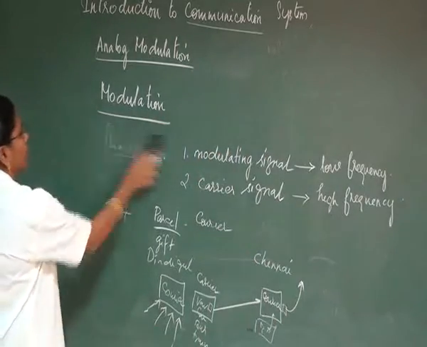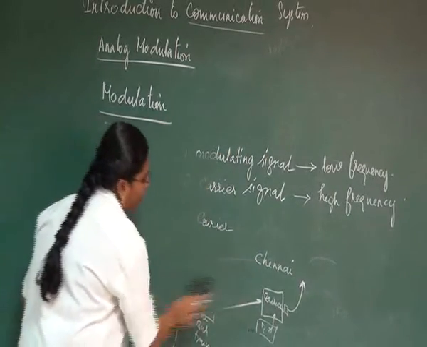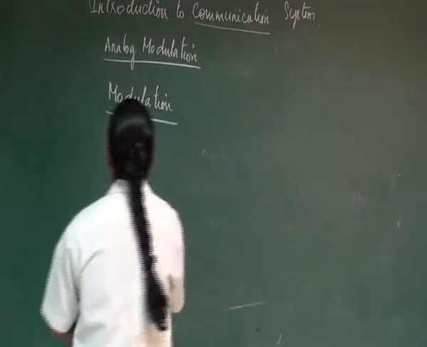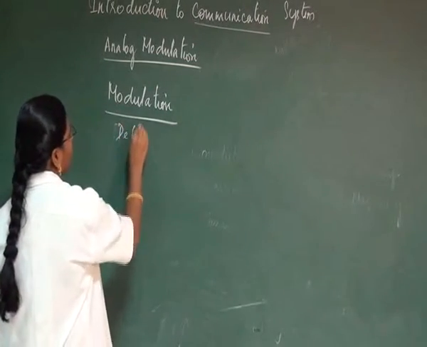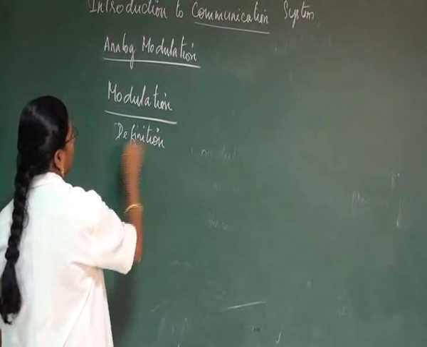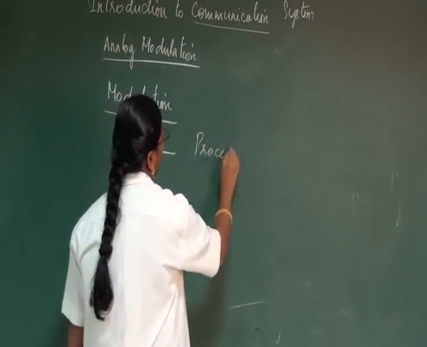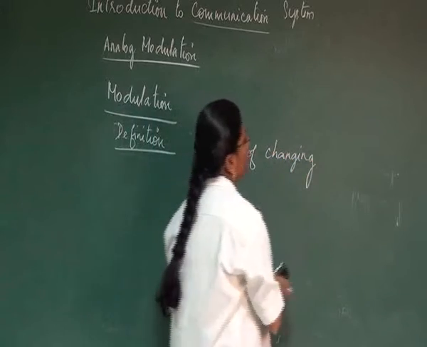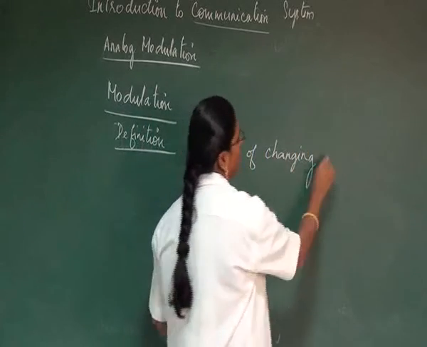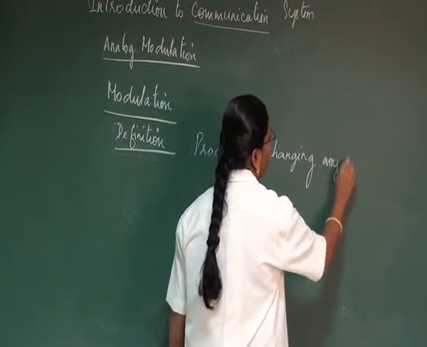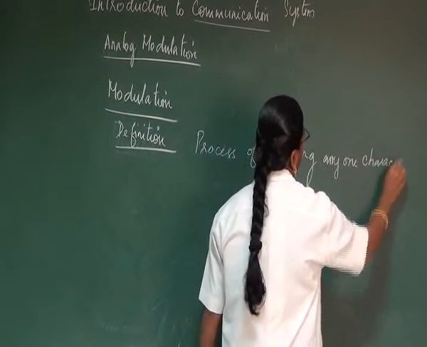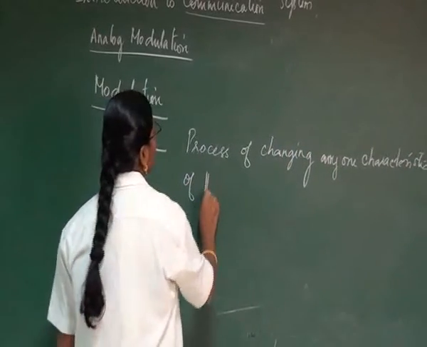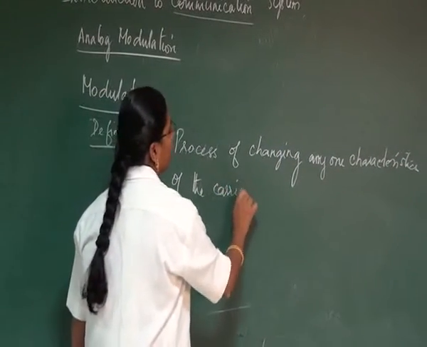So the definition of modulation. How can modulation be defined? Modulation is the process of changing. What are we going to change? We are going to change any one characteristic. Characteristic of what? Characteristic of the carrier signal. We are going to change only the carrier.